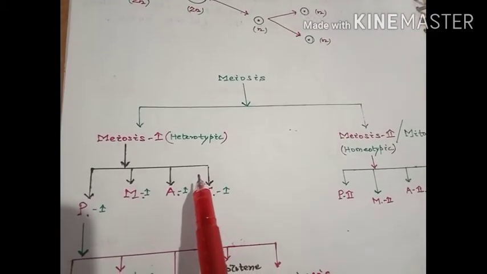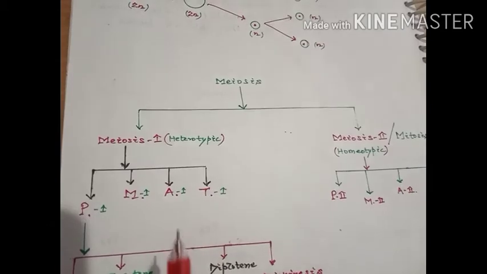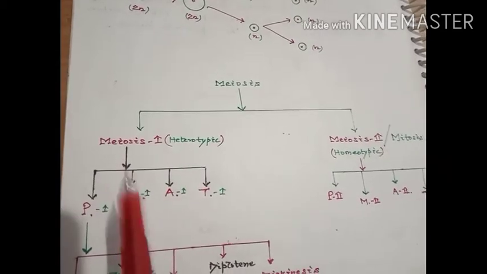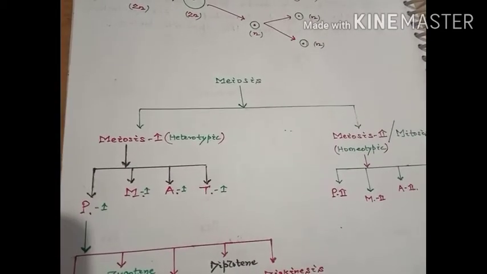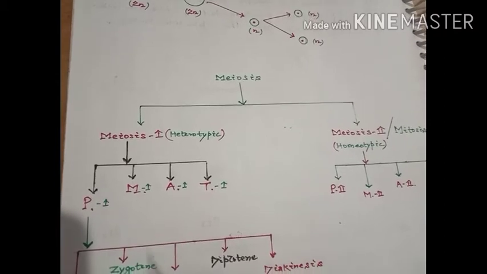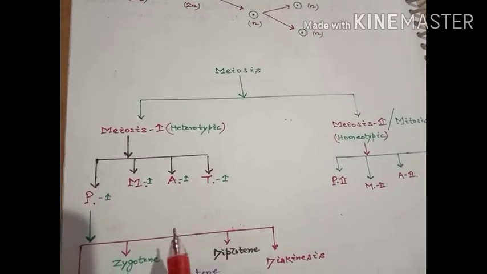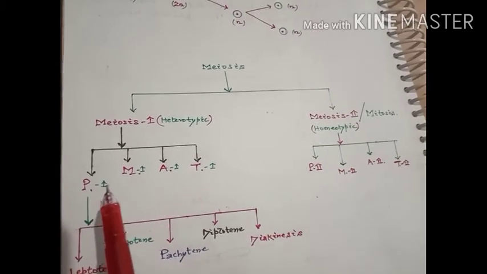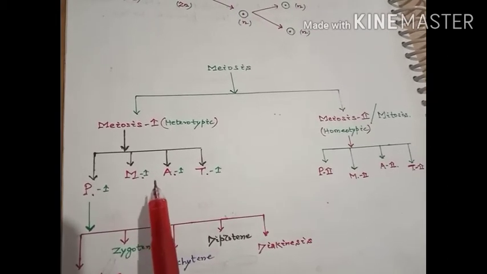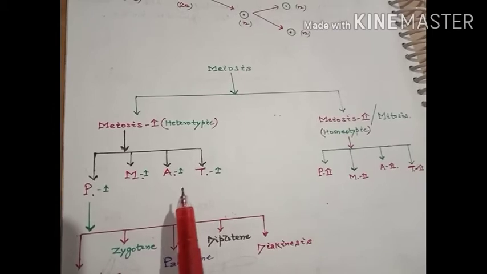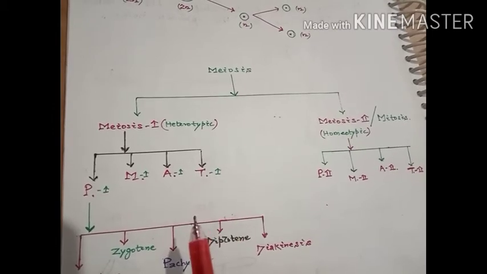So, meiosis 1 is again subdivided into four substages, which are prophase 1, metaphase 1, anaphase 1, and telophase 1.